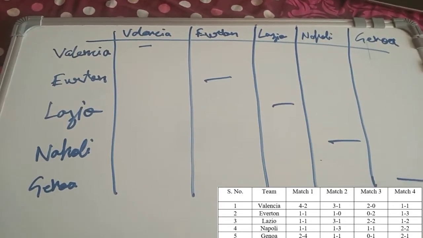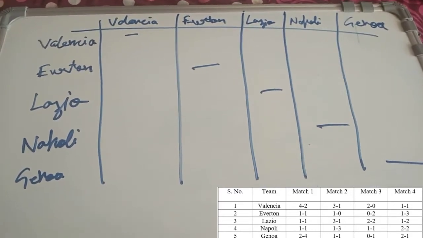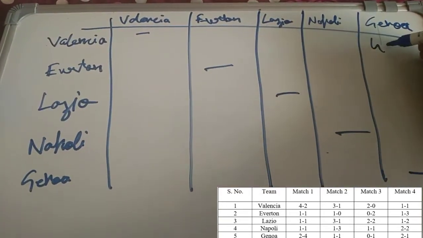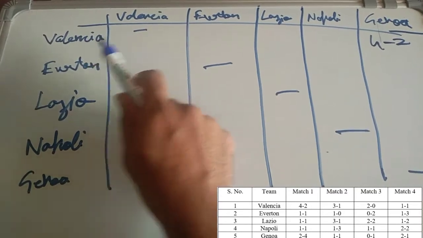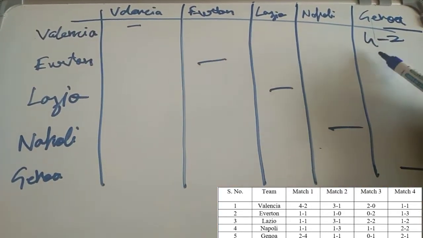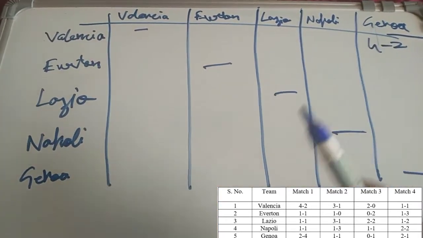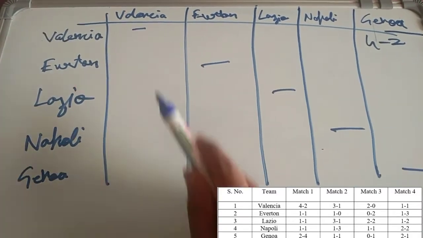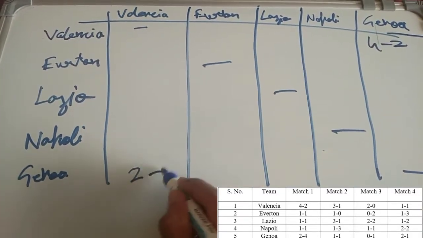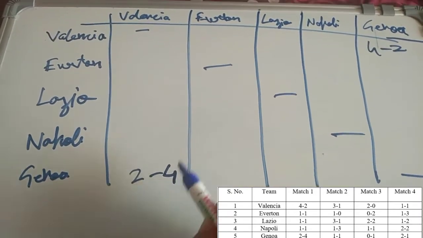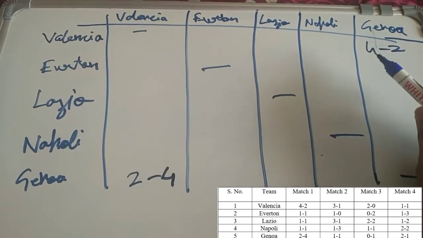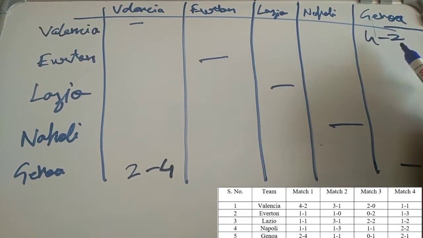So Valencia won against Genoa. Similarly, Genoa played with Valencia and the scoreline was 2-4. For Genoa, Genoa scored 2 goals and conceded 4 goals. For Valencia, Valencia scored 4 goals and conceded 2 goals.